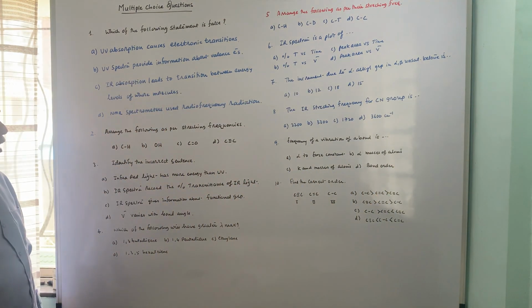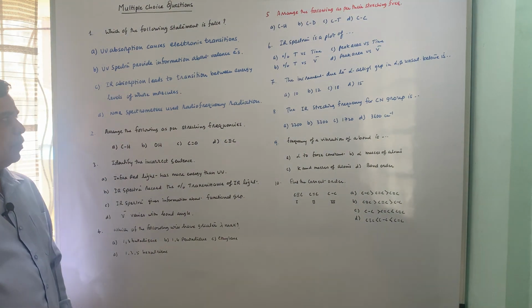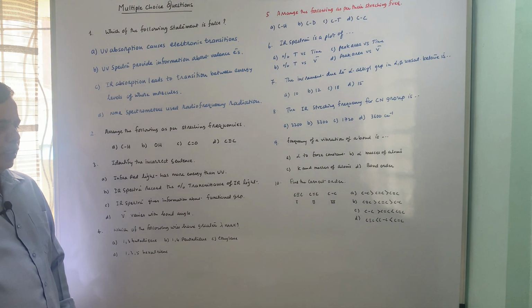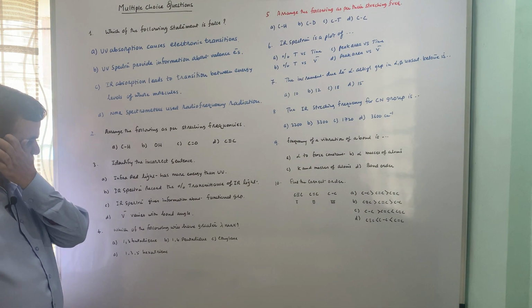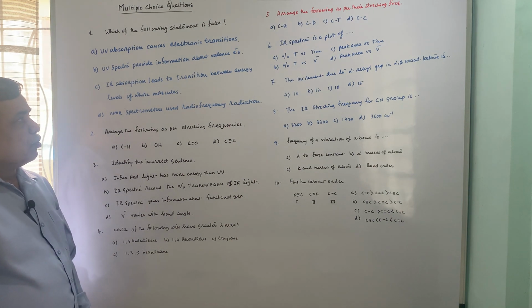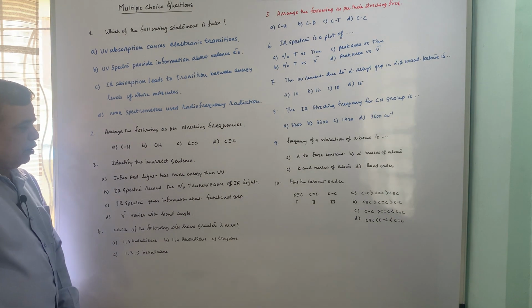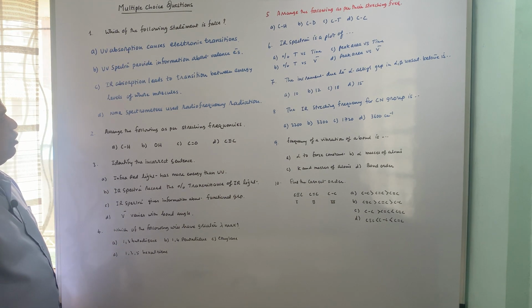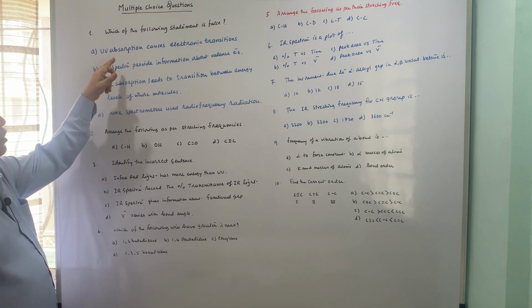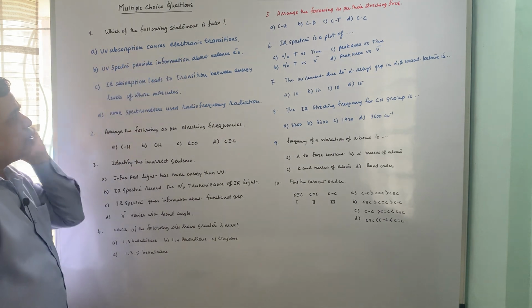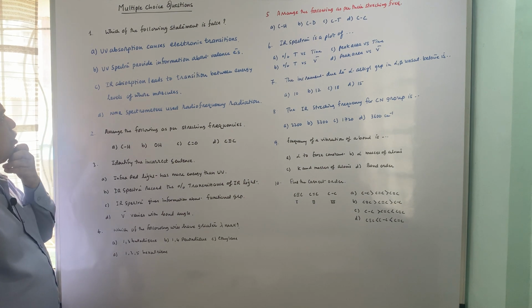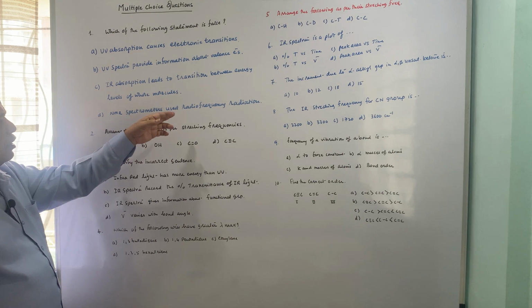Now today I plan to give you some multiple choice questions because this is the pattern which SPPU is following, and of course these questions are based on the spectroscopy part. Now coming to the first question, which of the following statements is false? So you have to find out the incorrect statement from these four statements. UV absorption causes electronic transition, UV spectra provide information about valence electrons, higher absorption leads to transition between energy levels of whole molecule, and NMR spectrometers use radio frequencies.